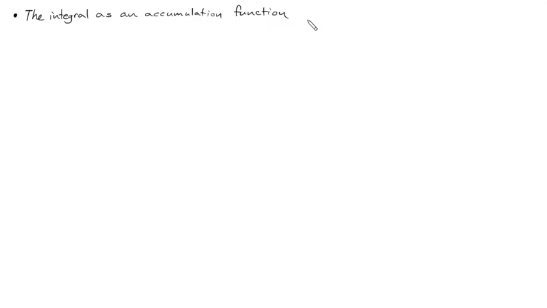Now as we're looking at this, we're going to jump in immediately with an if-then statement. If f is continuous, and I'm going to be more specific, if f is non-negative on some interval a to b. It could be 0. Definitely could be 0. Non-negative does include 0. If f is non-negative on a to b, then we can define a function.